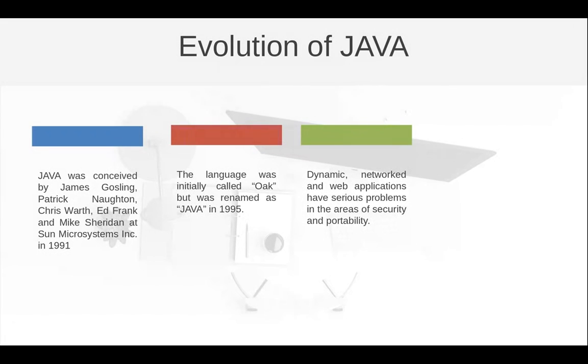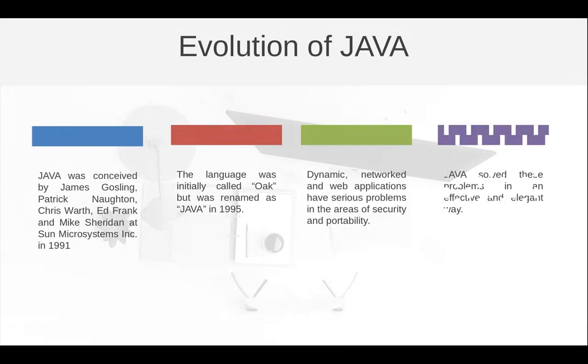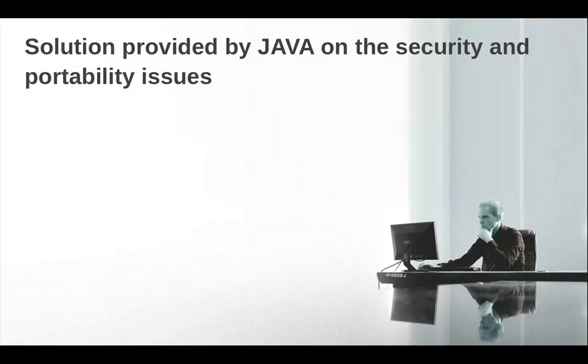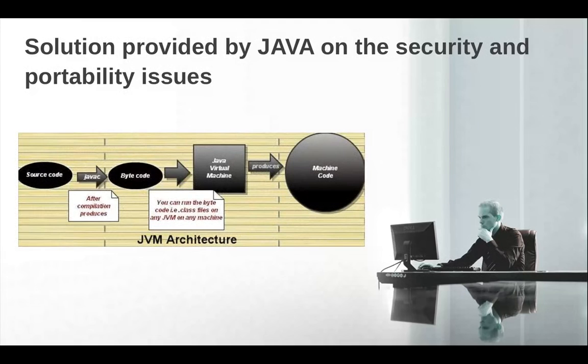Now, the other web application languages had many serious problems in the areas of security and portability when it came to dynamic, networked, and web applications. But Java solved these problems in an effective and elegant way. So, what was the solution? How did Java solve the security and portability issues? Just look at this diagram.